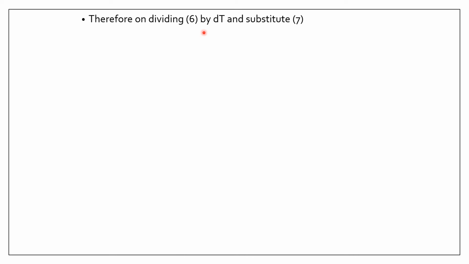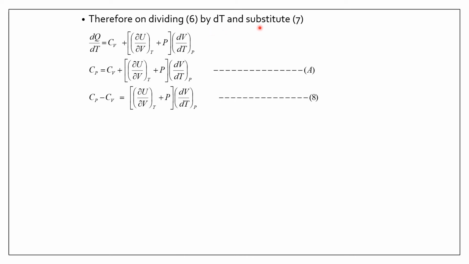Dividing equation 6 by dT and substituting 7. So it's divided by dT, dq by dT is equal to Cv plus delta U by delta V at constant temperature plus P into dV by dT at constant pressure. So we have divided by dT throughout. Then we have substituted equation 7, dq by dT has become Cp.